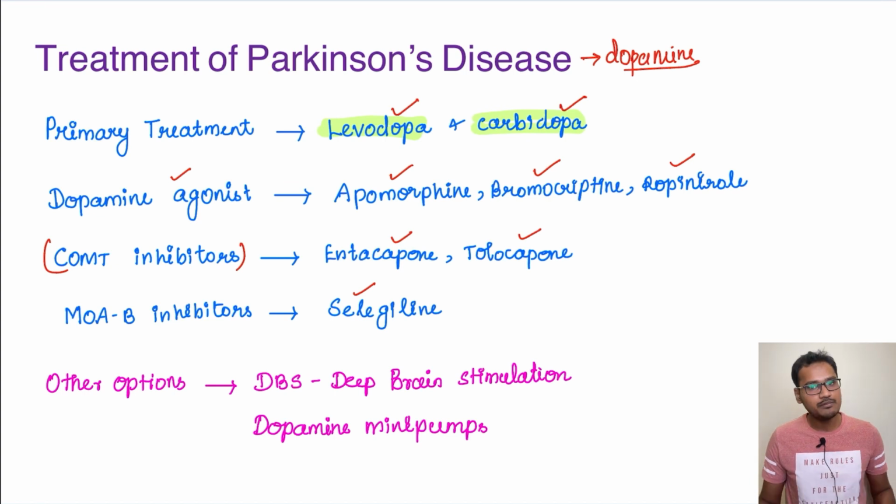Some other forms of treatment are also being tried in this patient, which include deep brain stimulation and dopamine mini pumps. Here they are trying to implant some dopamine mini pumps in the basal ganglia of the patient.